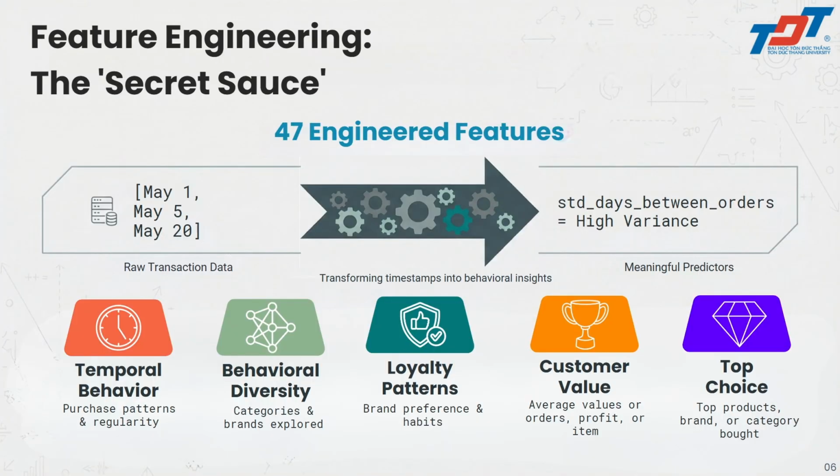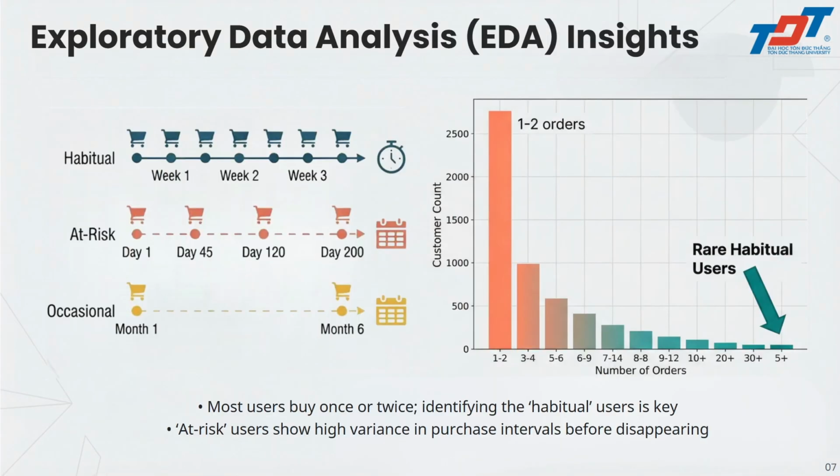For the feature engineering, we transform raw transaction data into customer behavior features. For example, we calculate average days between orders, number of unique products, and pre-purchase rates. We all know that good features are very important because they strongly affect the model performance. So we can see that most of the customers only buy once or twice, and the at-risk customers show high variance in purchase before they stop buying and leave the business.